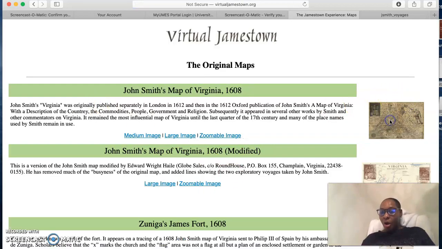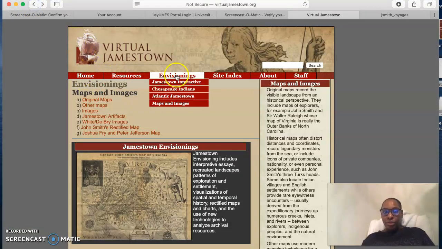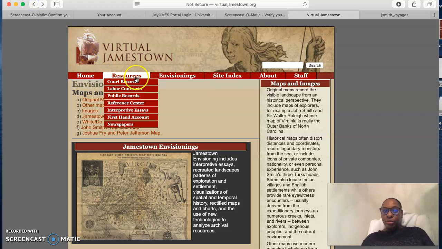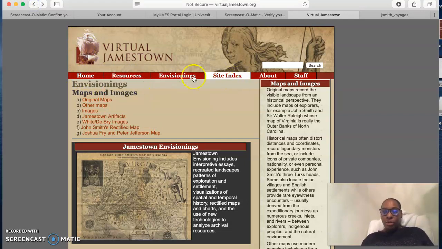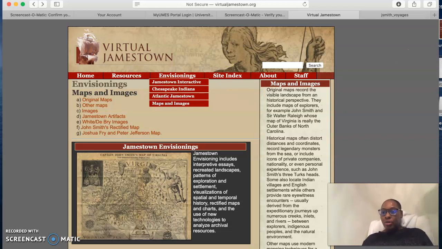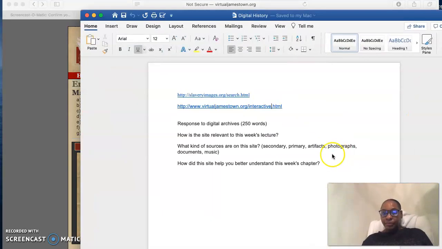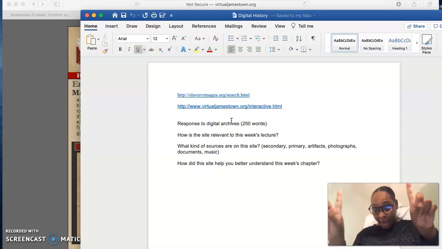Original maps. So these are all pictures of John Smith's map of Virginia, what he saw Virginia as. Now, there are so many things you can click on this website. There are at least one, two resources, all of these resources and all of these images that you could answer these questions from. I want you to look at these websites every week and answer for me, how is this site relevant, in 250 words, which is one page.